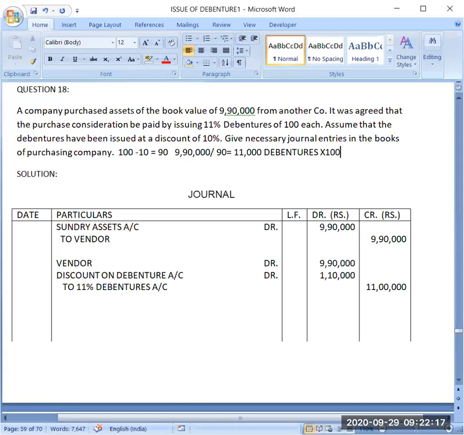Debentures account will always be credited with the face value, whether you are issuing debentures at par, at premium, or at discount. That I have shown in previous topic also. And if I multiply it by discount amount, then I will get the discount, that is 1,10,000. So I hope these calculations are clear, because we have done this earlier also, that's why I have not invested that much time to this topic.